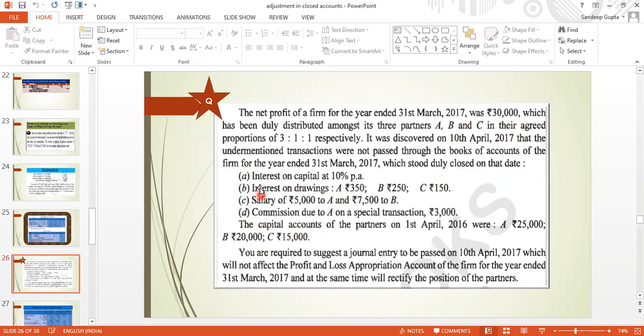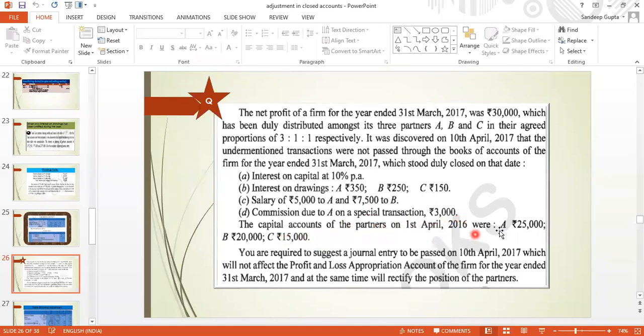So क्या क्या था वो under mentioned transaction? Now see, interest on capital at 10% per annum, interest on drawings for A this amount, this and this, salary rupees 5,000 to A and rupees 7,500 to B, and commission due to A on special transaction rupees 3,000.